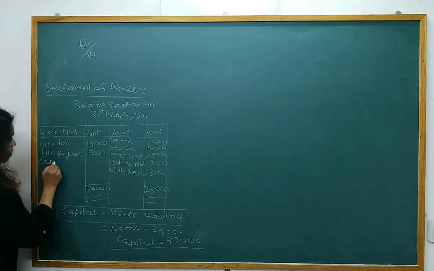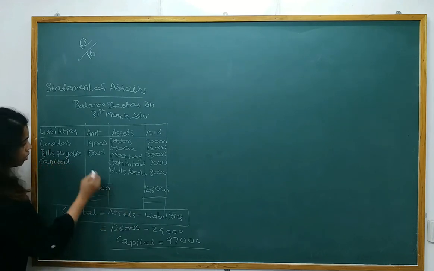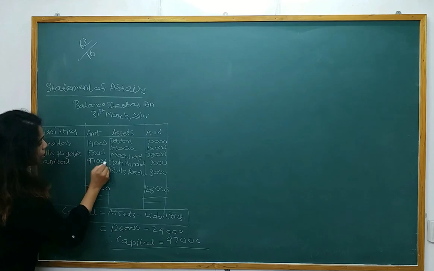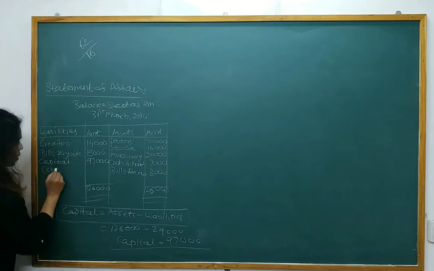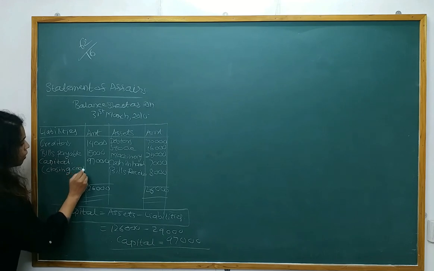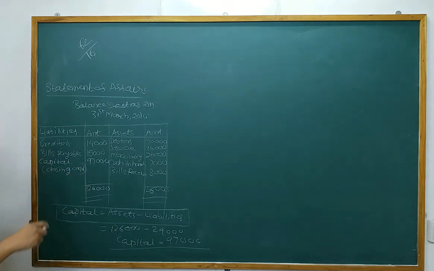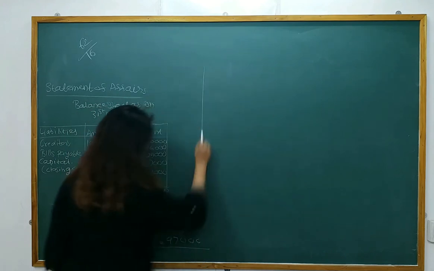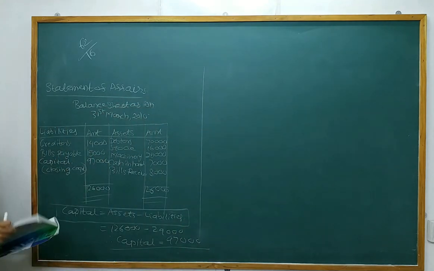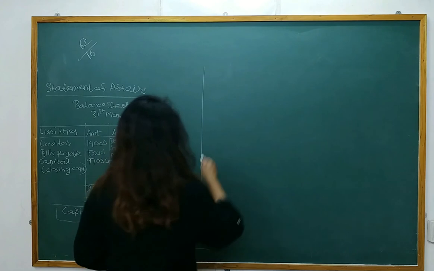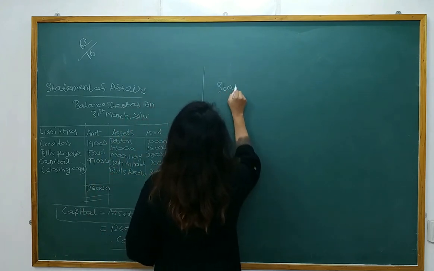So in the balance sheet both sides we should get equal amounts. Here I will write capital. How much amount? 97,000. You can say that this is closing capital. Now the statement of affairs is done. What do we need to prepare now? Statement of profit or loss account.